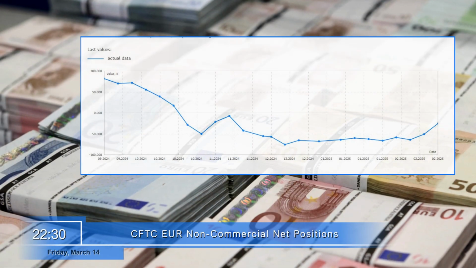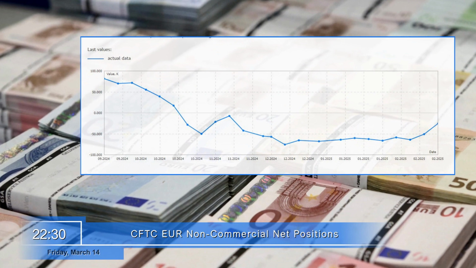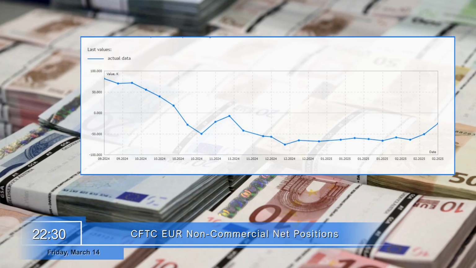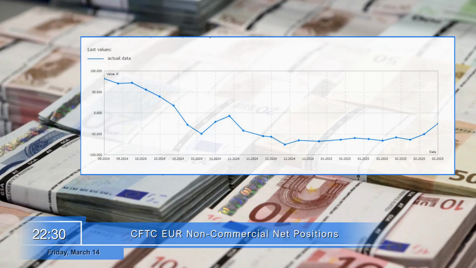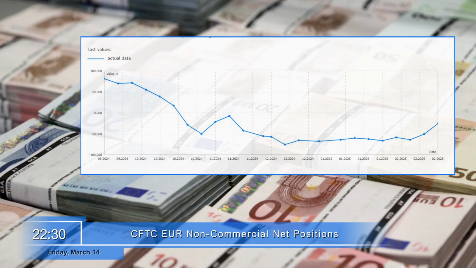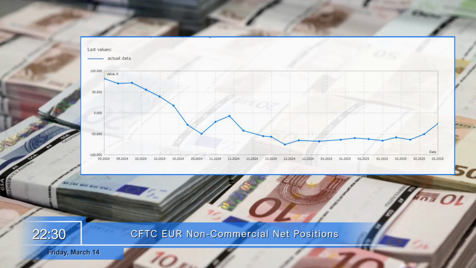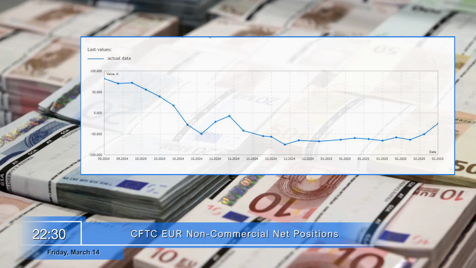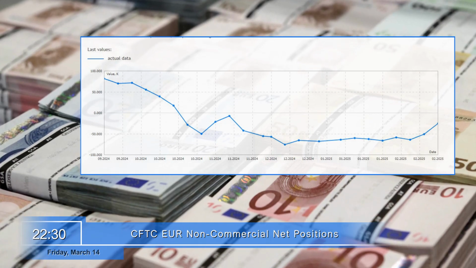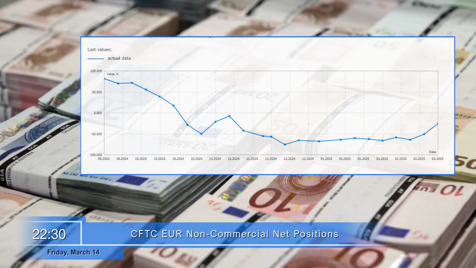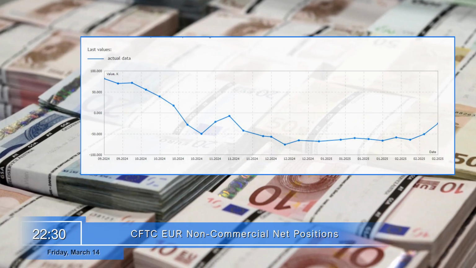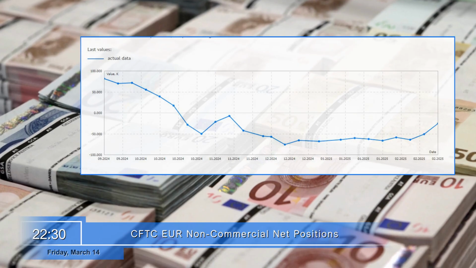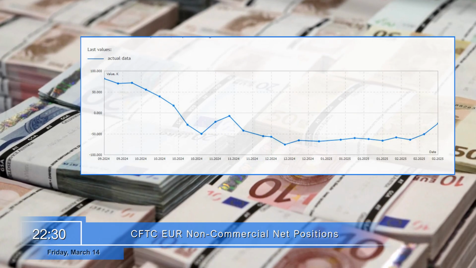Trailing that, the European Union will also share the net volume of speculative euro positions from the CFTC. This weekly report from the Commodity Futures Trading Commission reflects the difference between the total volume of long and short euro positions existing in the market and opened by speculators. The increase in the volume of long speculative positions on euro indirectly indicates an increase in activity on the market of this currency, but does not have a direct impact on its price due to the small volume of data presented compared to the global scale.